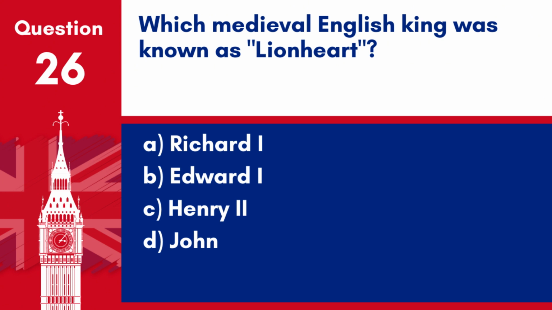Question 26. Which medieval English king was known as Lionheart? A. Richard I. B. Edward I. C. Henry II. D. John. Answer: A. Richard I. Richard I of England, known as Richard the Lionheart, reigned from 1189 to 1199 and was celebrated for his military leadership and role in the Third Crusade.